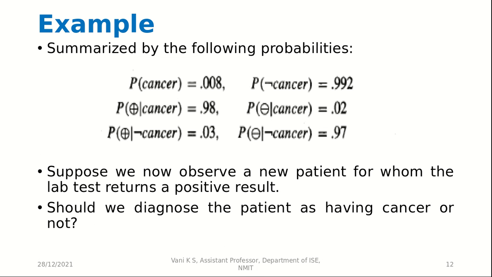So from this we can say that if a person has cancer, that probability is 0.008, not having cancer is 0.992. Then a correct positive of cancer is 0.98, wrong, false negative of cancer is 0.02. Then again here it comes positive but the person has no cancer, it is 0.03, and it comes negative and the person does not have cancer, it is 0.97. Now suppose we observe a new patient for whom the lab test returns a positive result. Should we diagnose the patient as having cancer or not? What should be the probability of that?